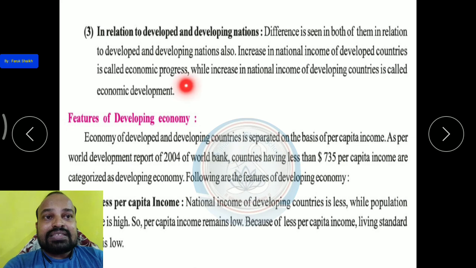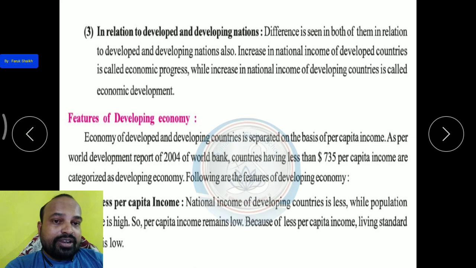And increase in national income of developing countries is called economic development. And the developing countries are those where people are yet deprived of living their standard lives. Okay, these countries are called developing countries. If in these countries national income is increased, it is called economic development. I hope all of you understood the difference between economic development and economic progress. Now, the features of developing economy. What are the features?